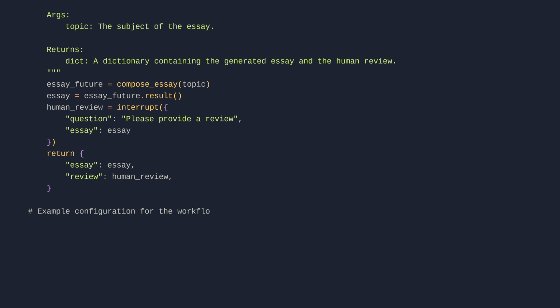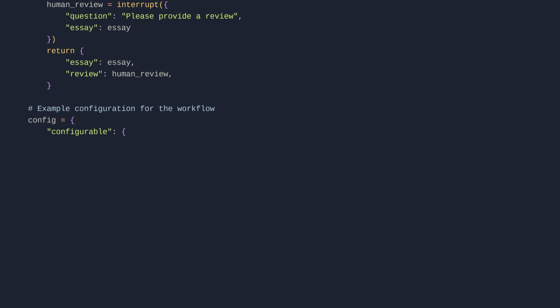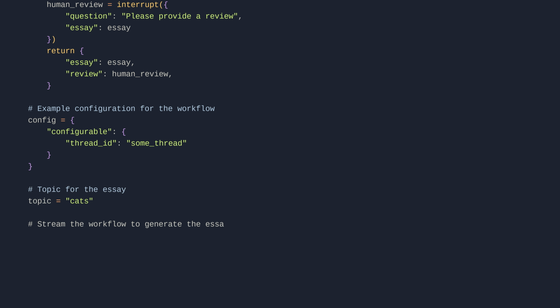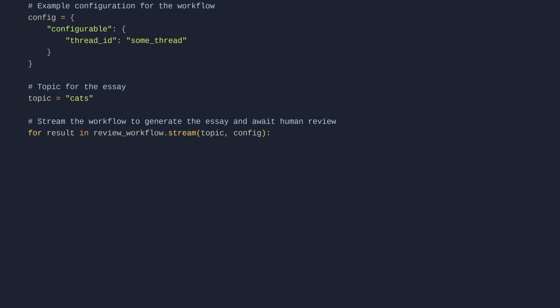config = {"configurable": {"thread_id": "some_thread"}}. # Topic for the essay. topic = "cats". # Stream the workflow to generate the essay and await human review. for result in review_workflow.stream(topic, config): print(result). # Example human review provided after the interrupt.